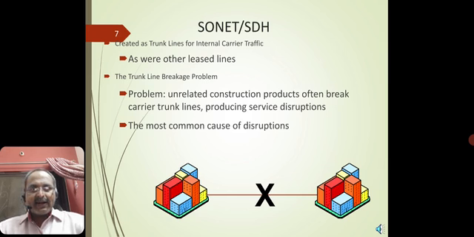That's why they say the trunk line breakage problem is continuous, if your lines are accommodated in a standard way of handling when the high towers are interfacing. So this becomes a stumbling block in providing continuous transmission over trunk lines. And the most common cause for disruption is constructive damage to the buildings, or maybe unwanted and unforeseen conditions that may occur in providing services, right?